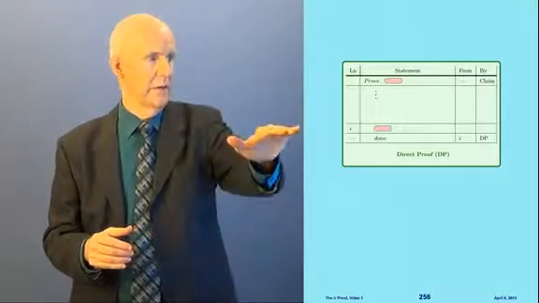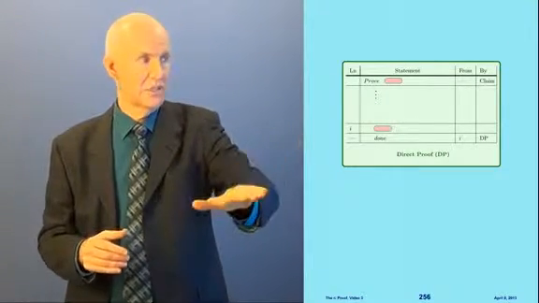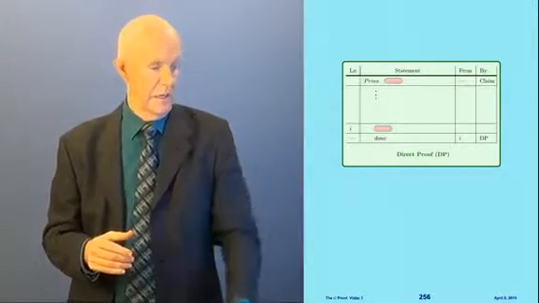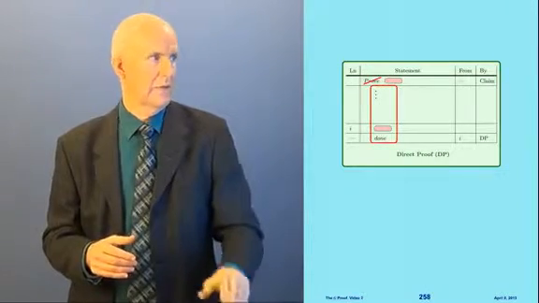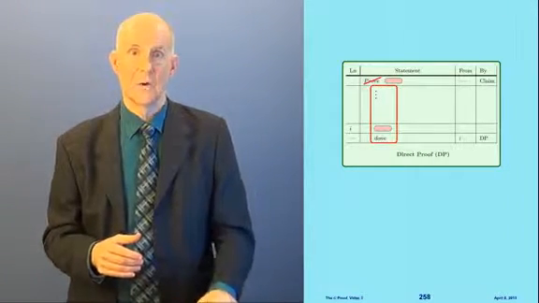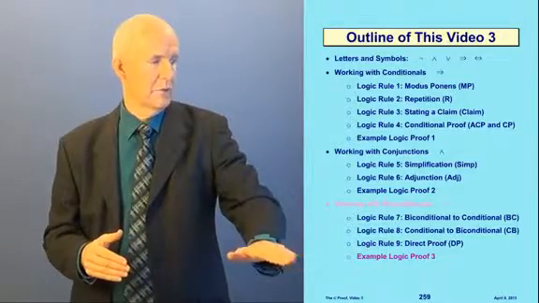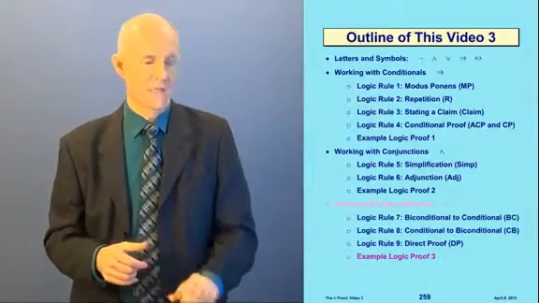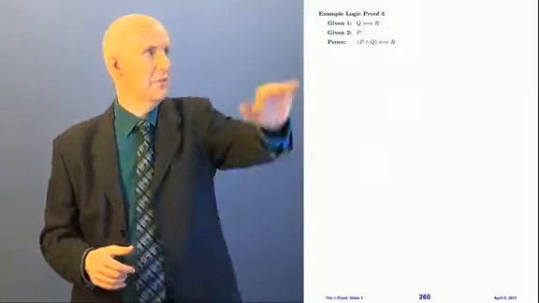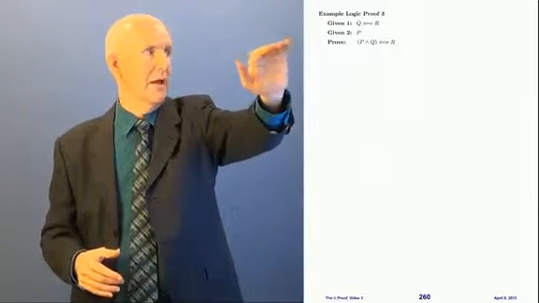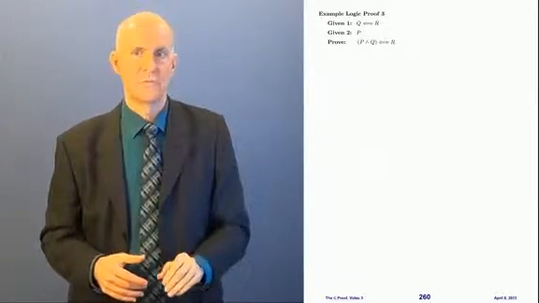We get to write "done by DP," which is direct proof, and then we box and cancel the proof, like that. Okay? And so now we're ready to move on to our example proof number 3. And here it is. We have 2 givens now and 1 proof.